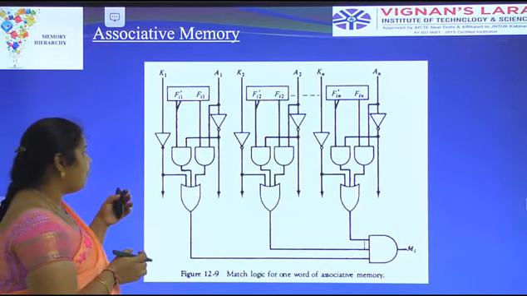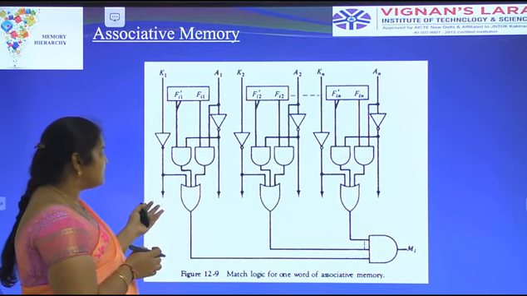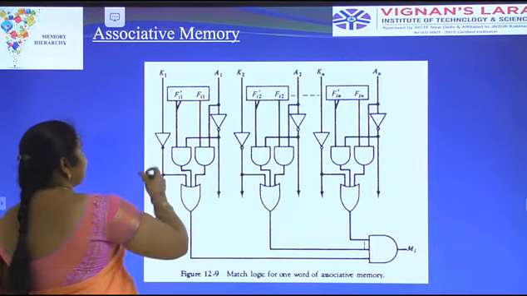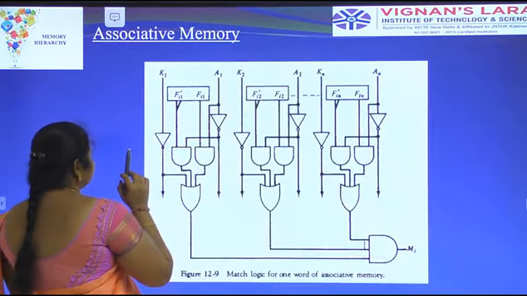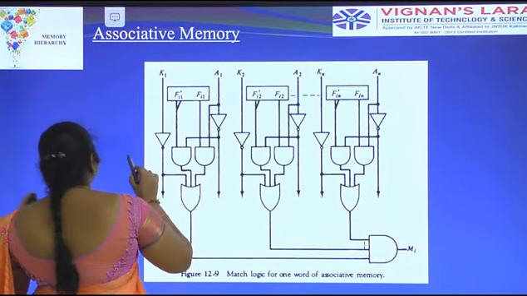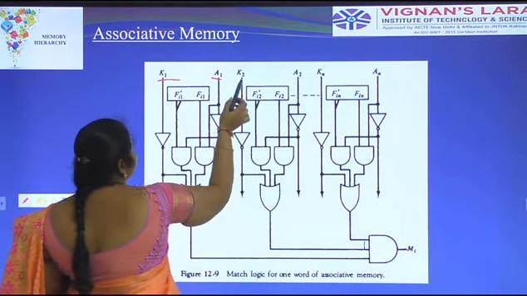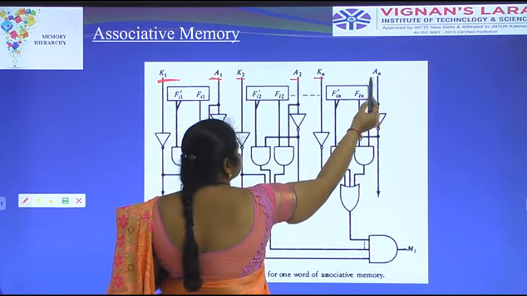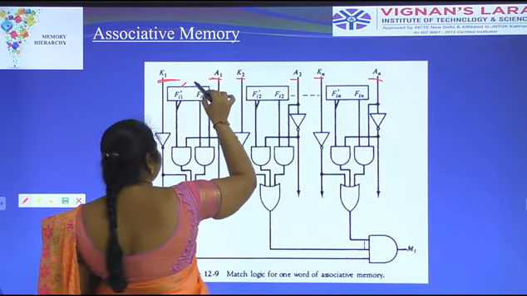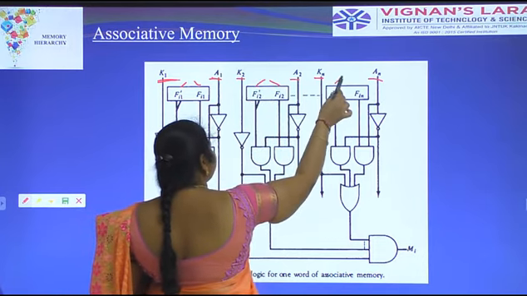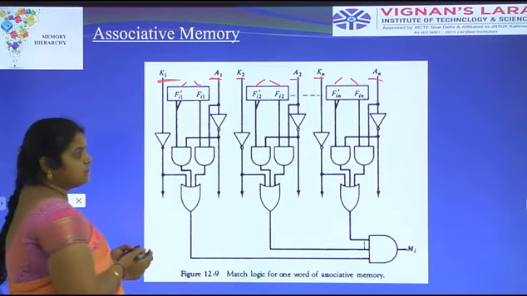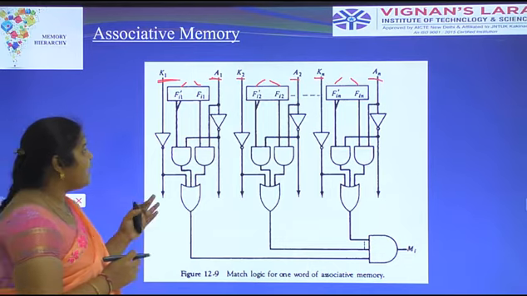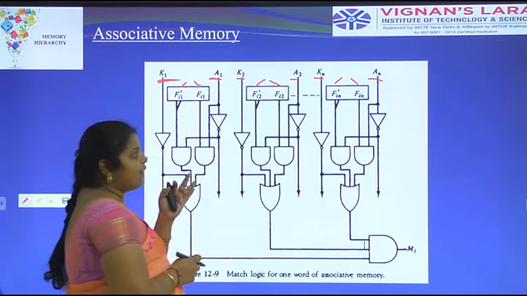memory, with the help of AND gates and NAND gates. Here we have to take K1, A1. K1 means key register, A1 argument register, and so on for each bit. Here FI1 and FI2 are the outputs coming from the input registers. Whatever the input may be, it is represented as FI1, FI1 bar, FI2, FI2 bar, FIN, FIN bar.